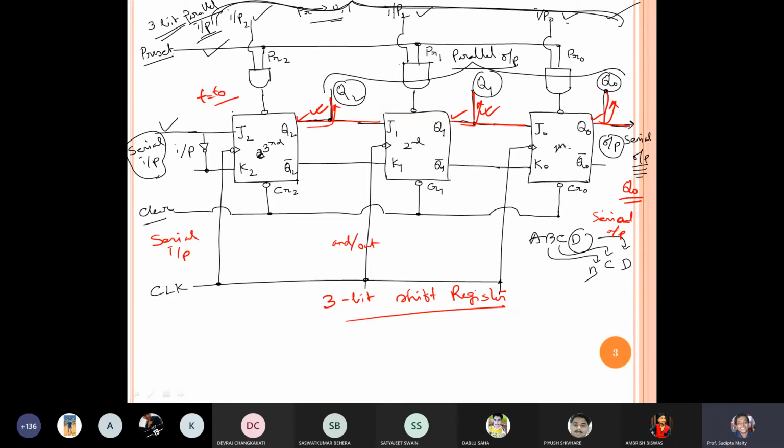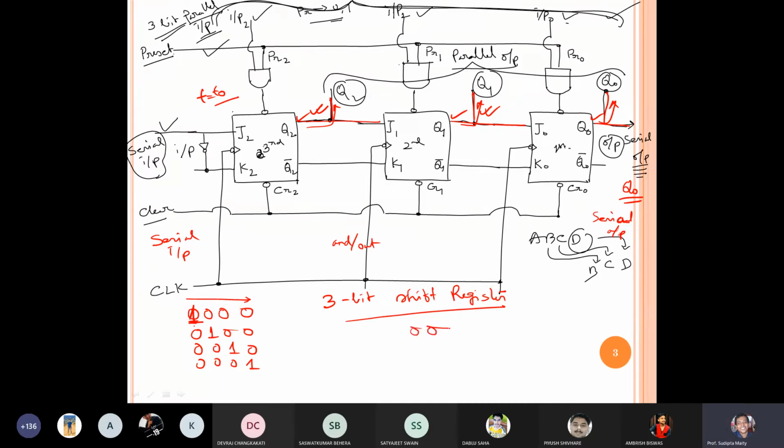Now, among shift registers we have left shift register and right shift register. Suppose I have one data bit, 1000. In the next sequence I get this one, in the next sequence this one, and in the next sequence this one. So this one is moving from left to right. Agree? So it will be a right shift register.